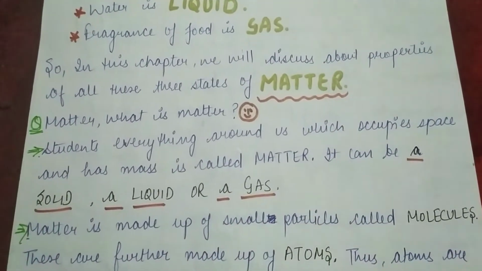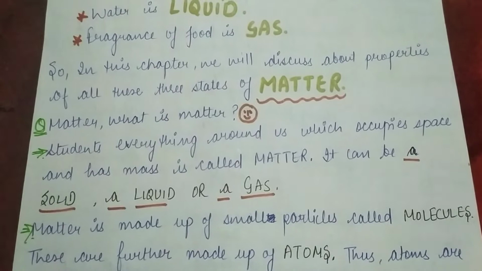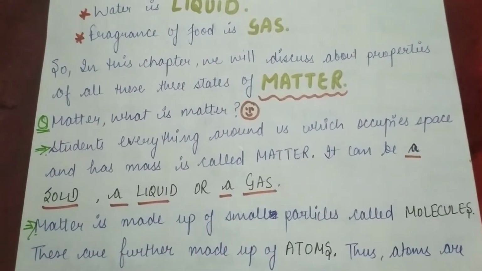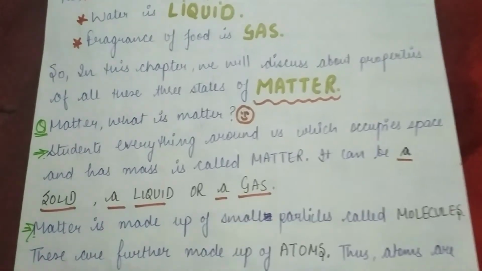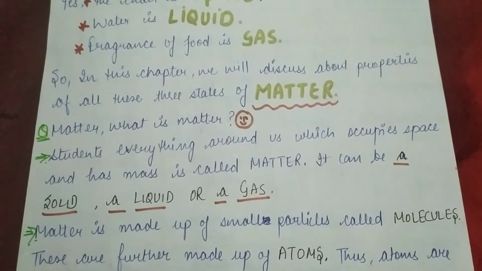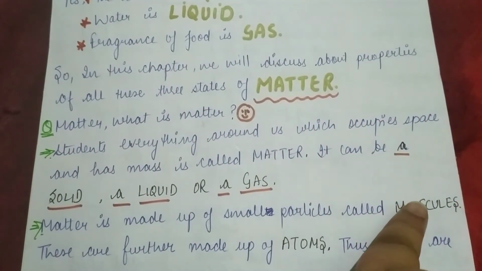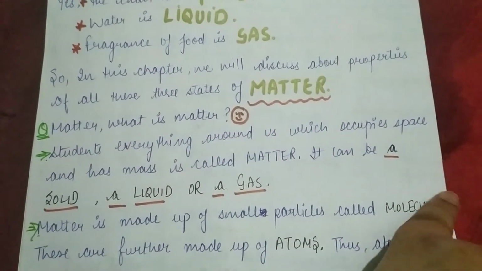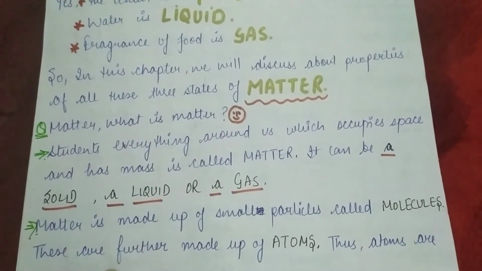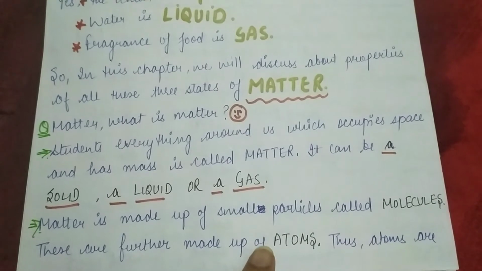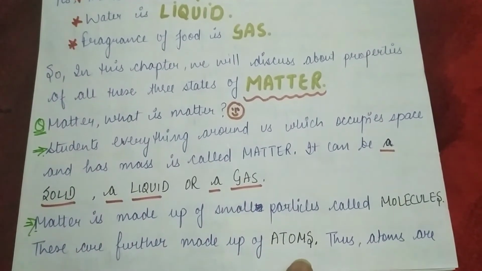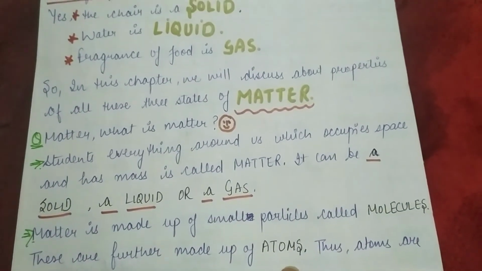Matter is made up of very small particles, even smaller than our imagination. We can't see them with the naked eye. And these small particles are called molecules. Now, these molecules are further made up of very tiny particles which are known as atoms.